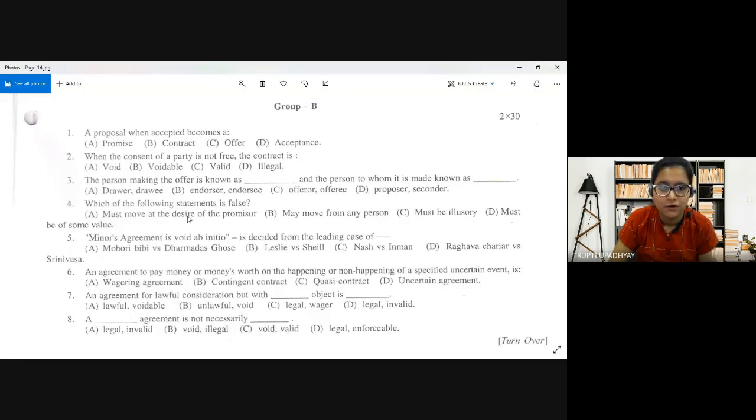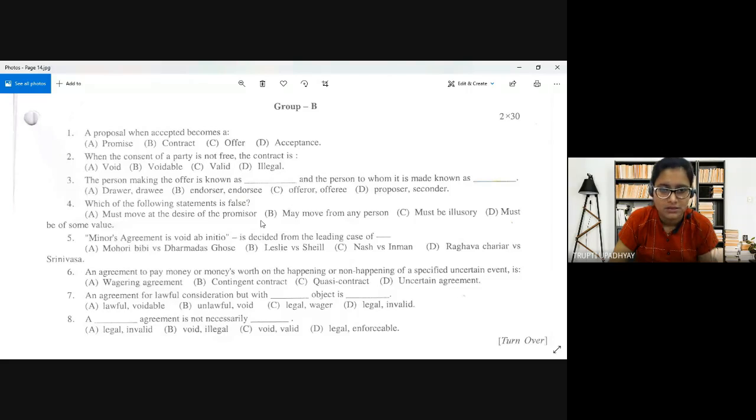Which one is the false statement here? So we have to identify the false statement. Very important question, and we'll discuss this question a little in brief. First, let's answer it. A, must move at the desire of the promisor. B, may move from any person. C, must be illusory. D, must be of some value.